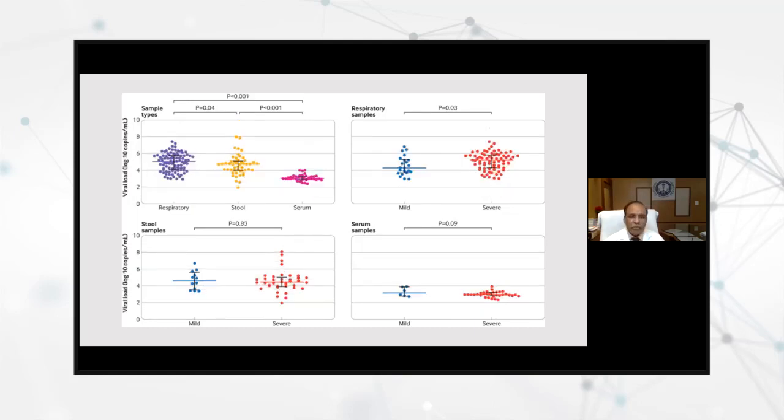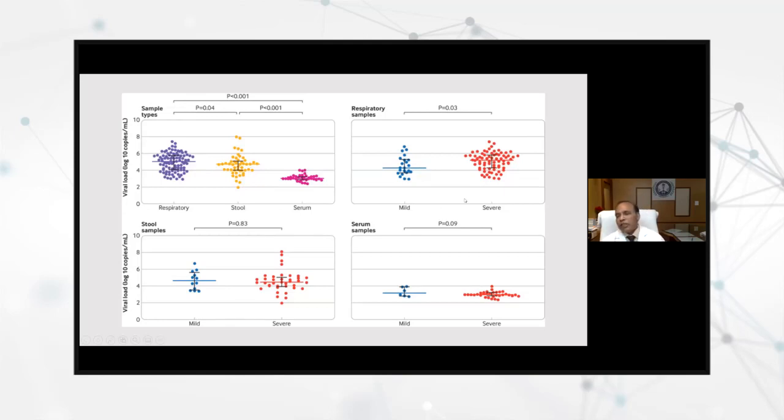That will continue. Similarly, viral load, if you see in the 3 samples, the highest viral load will obviously be in the respiratory samples. Very low, we can say undetectable levels of the virus will be found in the serum.